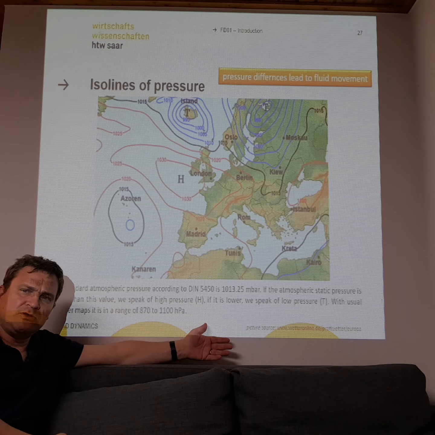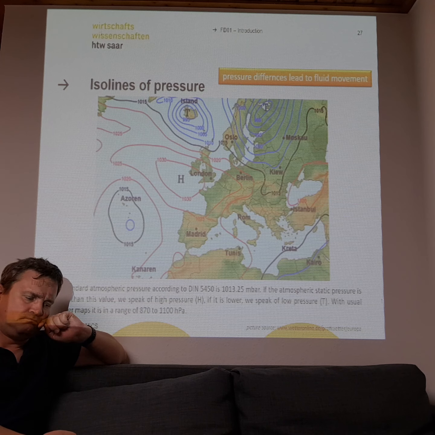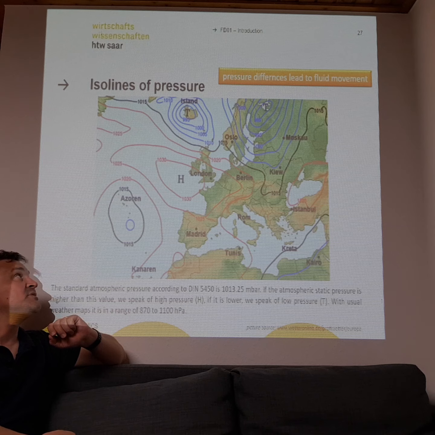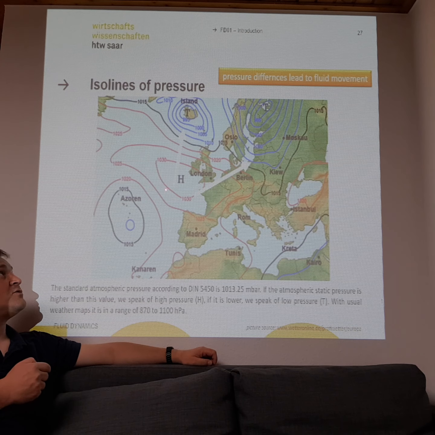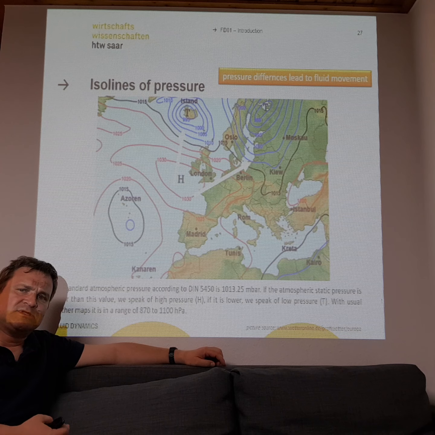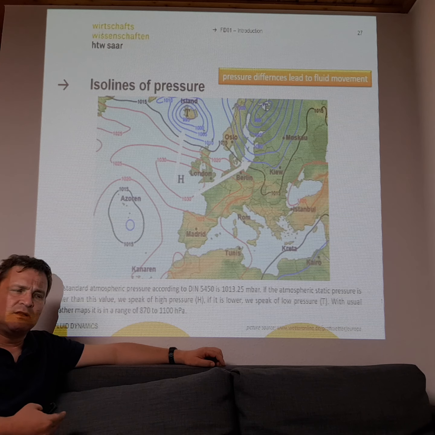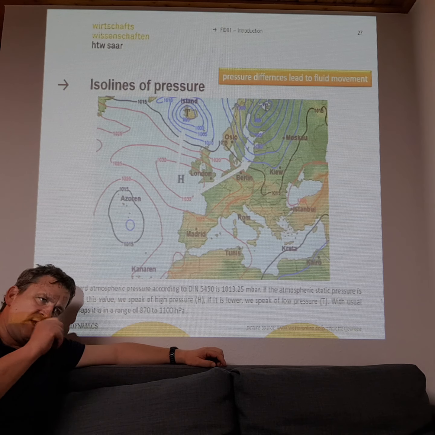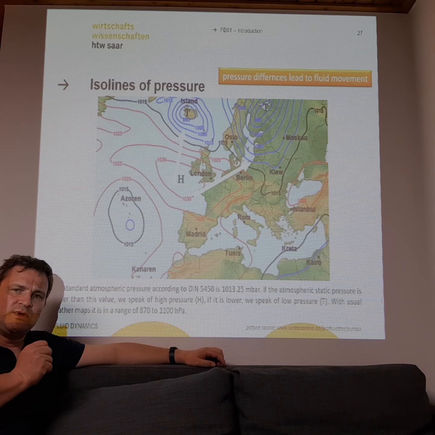And what will happen if you have this situation? I can tell you what happens. We have a white arrow here. The air will come from the high pressure region to the low pressure region. It's the same situation as if you have a wheel on your mountain bike, and you take a pin or nail and make a hole into the wheel.